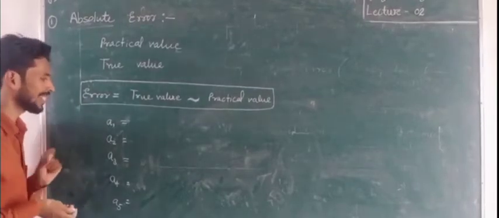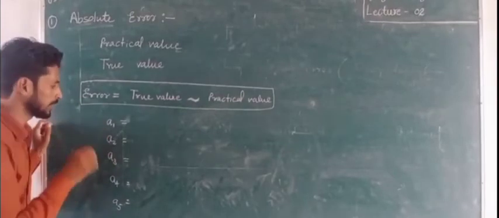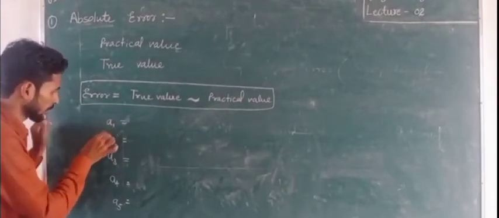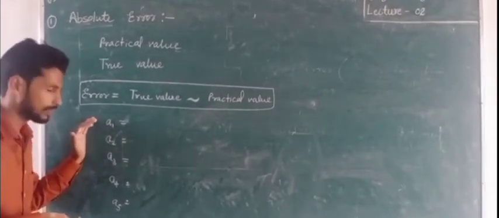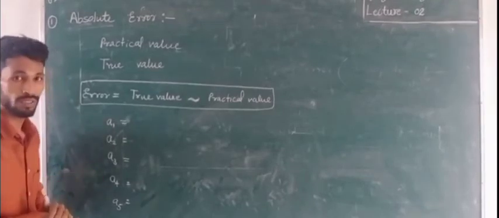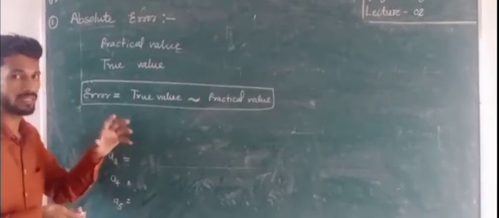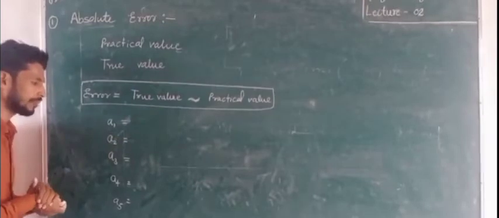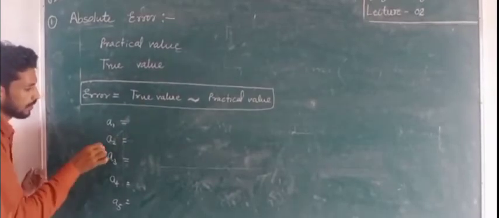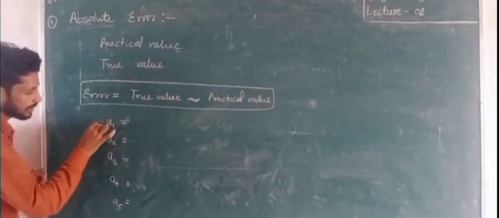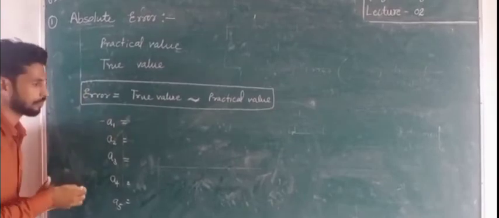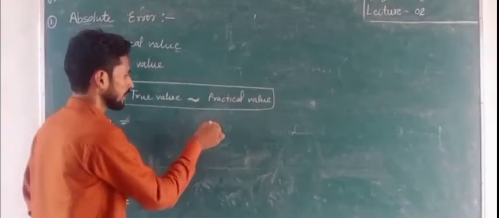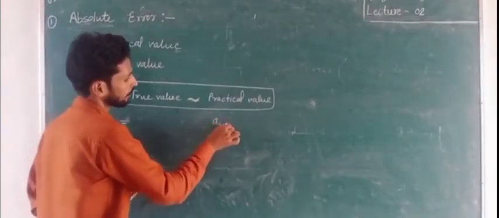So we can say that suppose there are 5 different students and they have their respective values, that is the practical values. First, calculate the mean value of these. Suppose that is A mean.